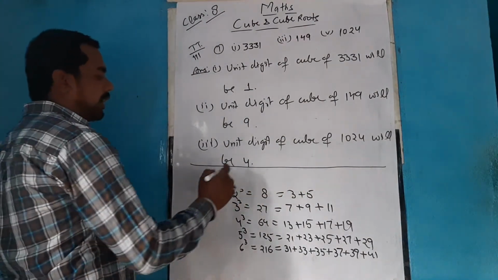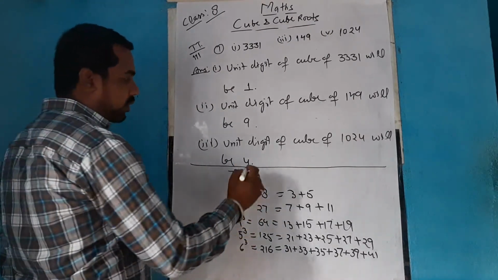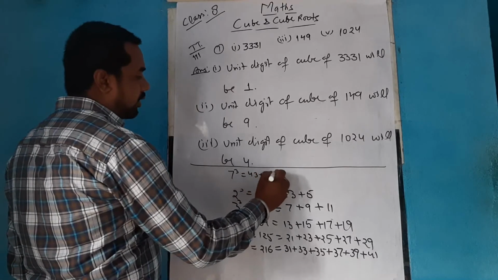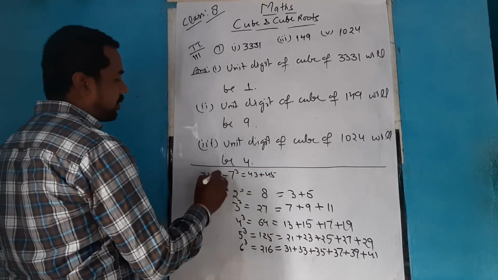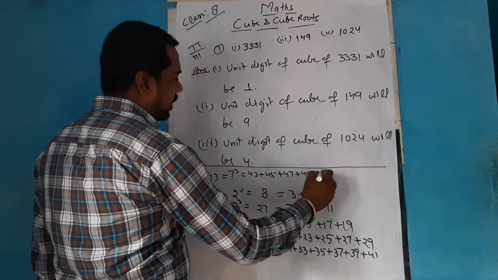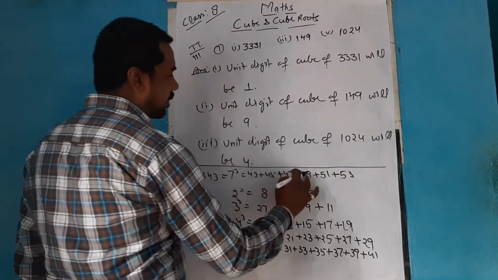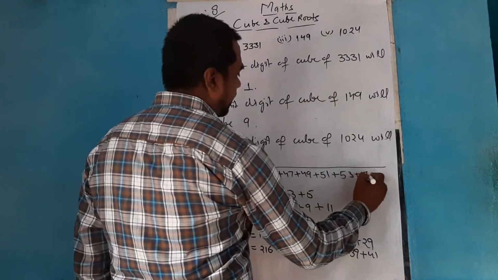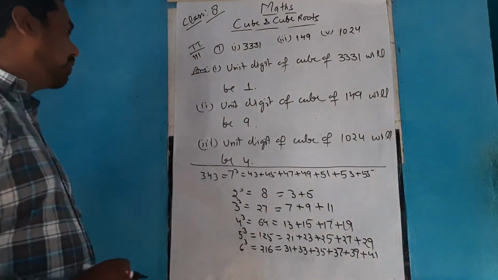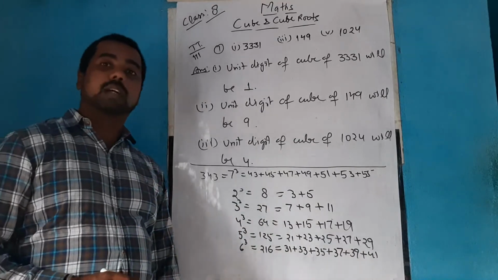When you need to write it for 7, 7 consecutive numbers after 41, that become 43, 45, 47, 49, 51, 53 and 55. So 7 consecutive odd numbers after 41 will give you the sum as 343.